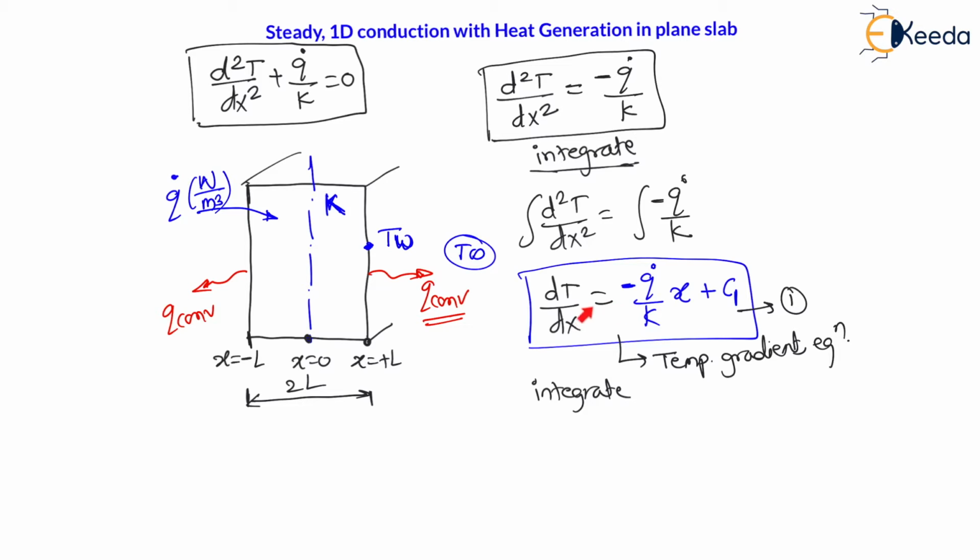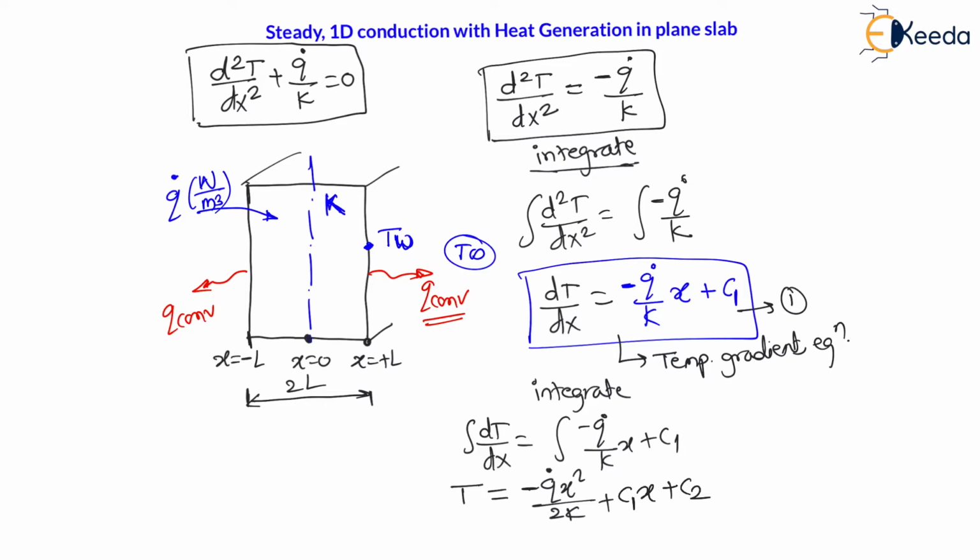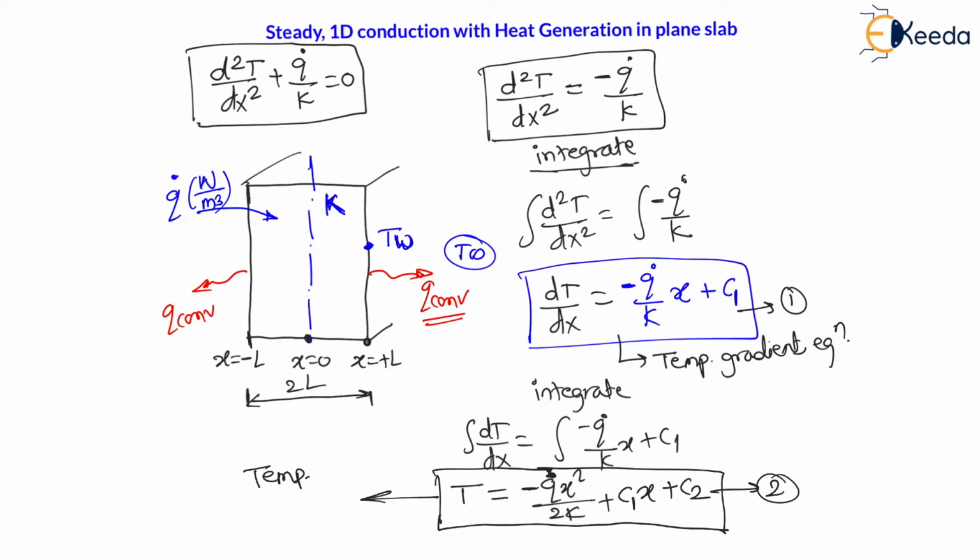Therefore if I integrate this equation again, I will get the temperature profile. Integration of dT by dx will be equal to integration of minus q dot by k x plus c1. Let us integrate this equation. Therefore I will get temperature is equal to, now integration of x will be x square by 2, therefore minus q dot x square divided by 2k, plus integration of the constant will be the constant into x, plus there will be a new integration constant c2. After every integration there is always an integration constant. This is the second equation, and this equation is the temperature profile, the temperature equation.